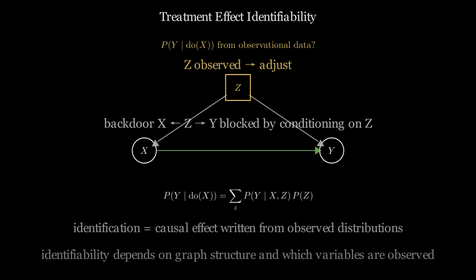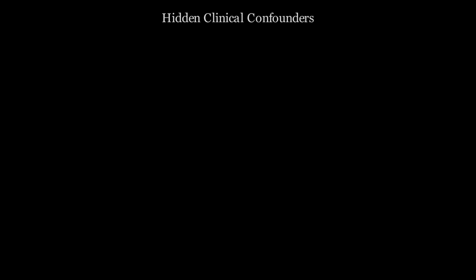But identifiability is not always achievable. It depends on the causal structure of the disease and on which variables were actually measured. The answer changes when the measurement set changes. A hidden clinical confounder is a factor that affects both which treatment a patient receives and what their outcome will be, but is never recorded in the chart. Disease severity not captured in structured data is a typical example.